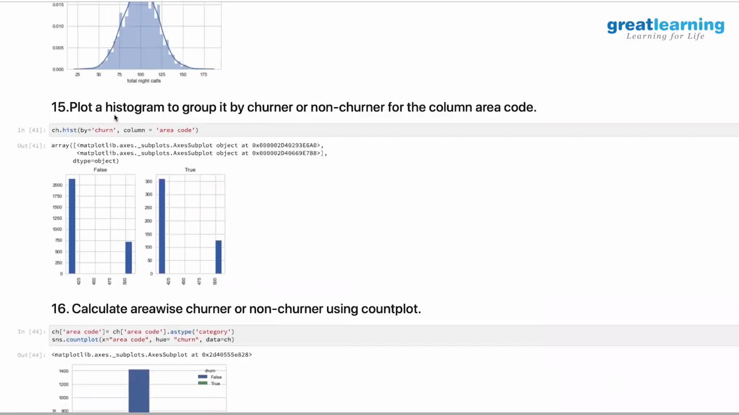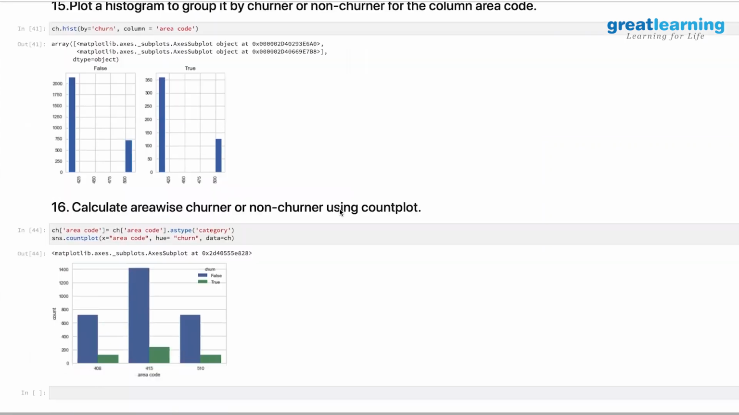So then you create a histogram for a categorical variable. Churn is a categorical variable. You break it by another categorical variable and you create a histogram. You can create that. So false, true. It is creating 2 separate histograms for people who churned versus who did not churn and which area they belong to.